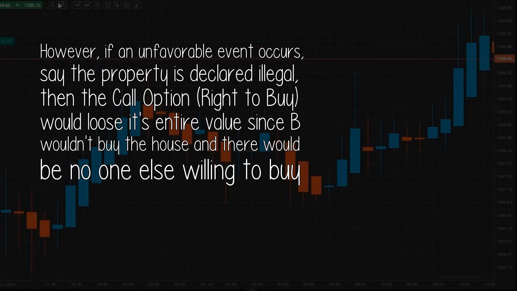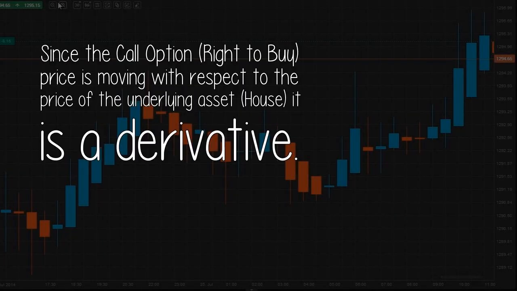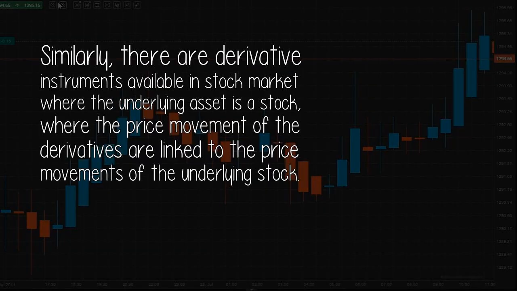However, if an unfavorable event occurs, say the property is declared illegal, then the call option, the right to buy, would lose its entire value since B wouldn't buy the house and there would be no one else willing to buy the house too. Since the call option's price is moving with respect to the price of the underlying asset, the house, it is a derivative. Similarly, there are derivative instruments available in the stock market where the underlying asset is a stock, where the price movement of the derivatives are linked to the price movements of the underlying stock.